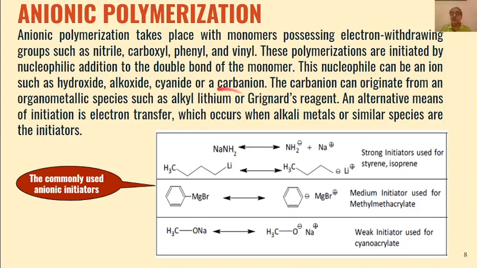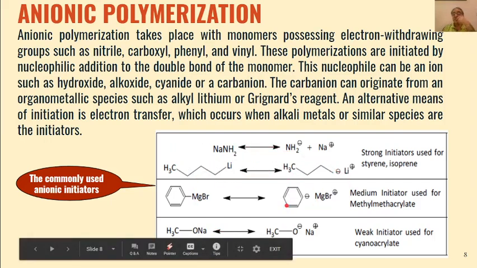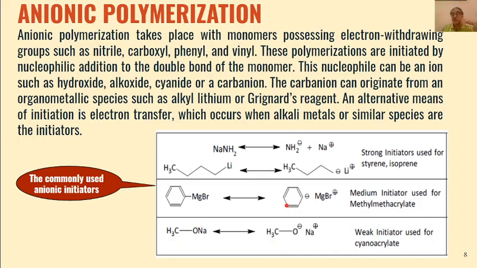And these carbanions can also originate from organometallic compounds like alkyl lithiums or Grignard reagents. They can also be used for generation of these carbanions. So these are some of the commonly used anionic initiators.